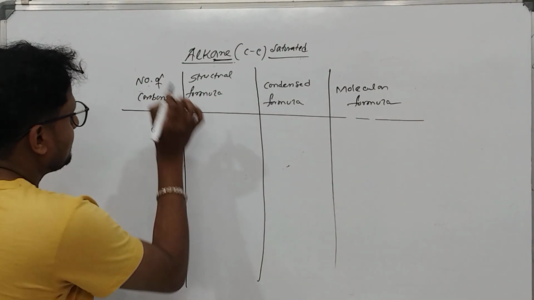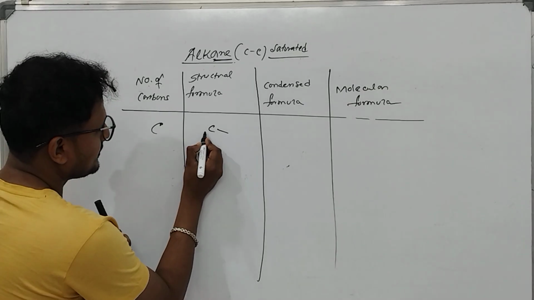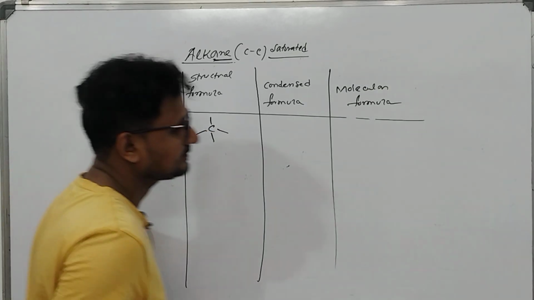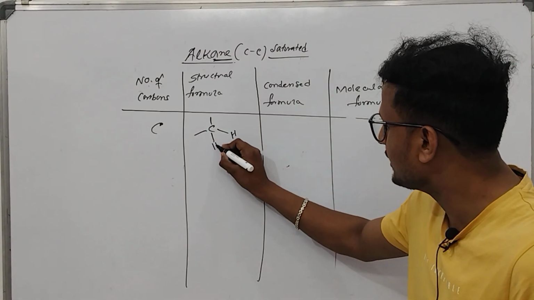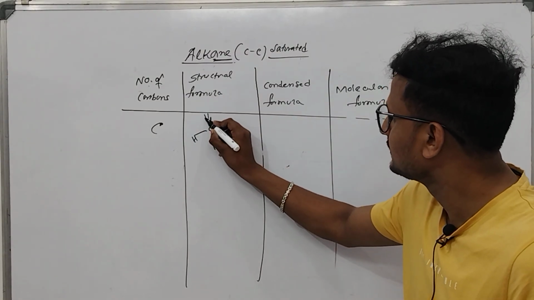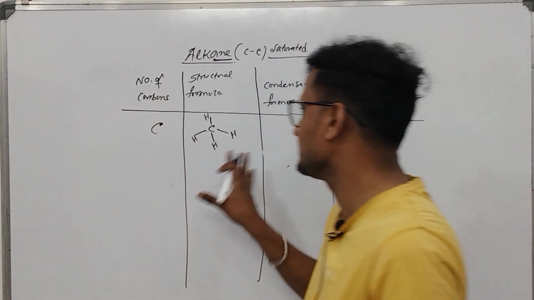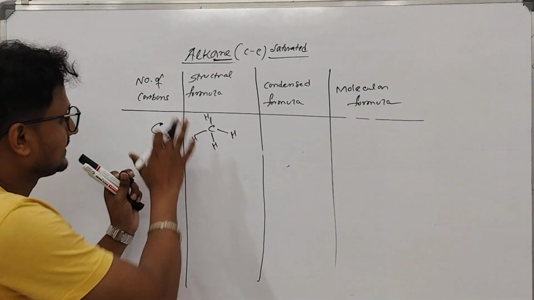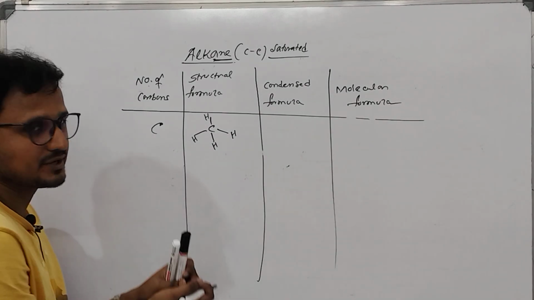Suppose an organic compound has one carbon, which is single bonded. Now you have to fill up with hydrogen, because alkane comes under the hydrocarbons. So this is a compound which has carbon-hydrogen single bonds.